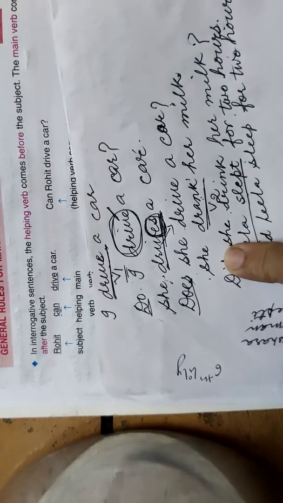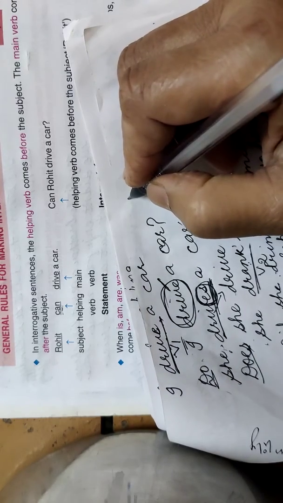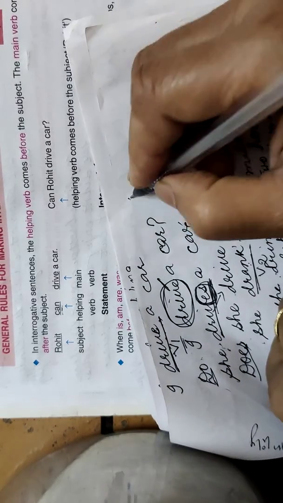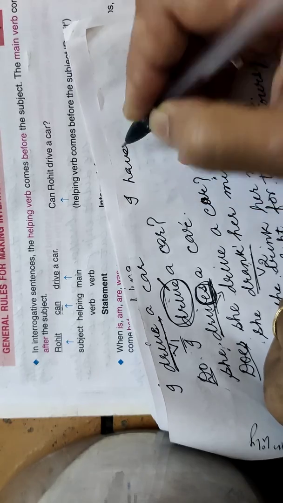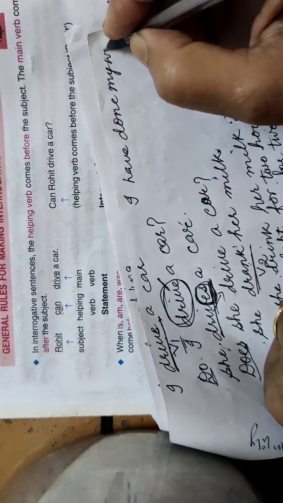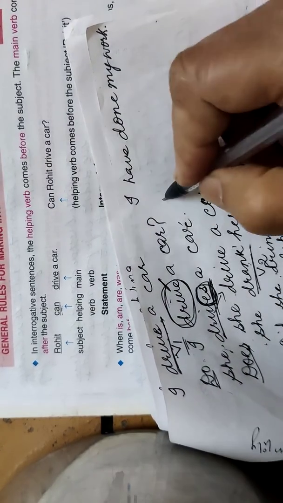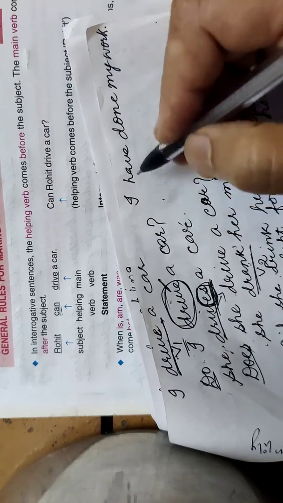Now children, sometimes you will see there is has and have also as a helping verb, like I have done my work. So what will you be using here? What is the helping verb?